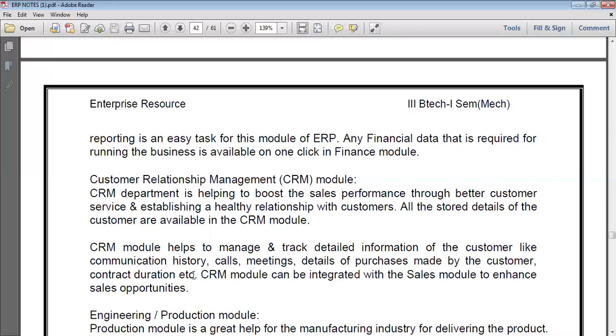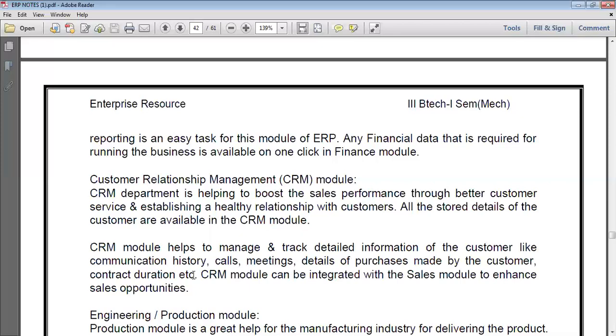So establishing a healthy relationship with the customer is most important. Every salesman, every businessman, without customers there is no business. The businessman should always have a good relationship with the customer. All the stored details of the customer are available in the CRM module, for example sales reports, customer reports, and customer feedback.